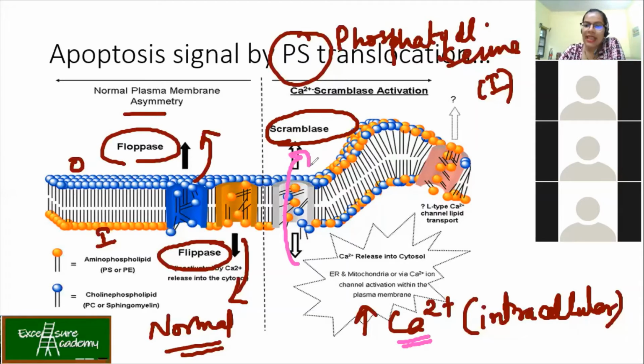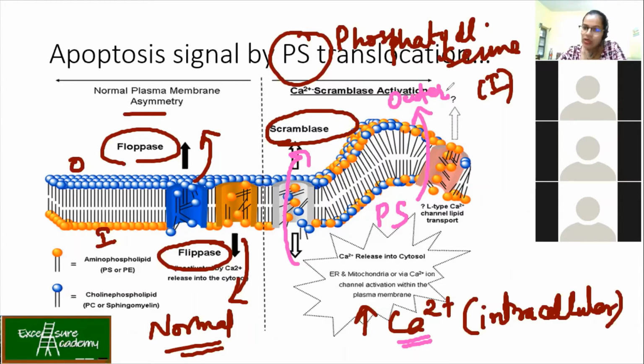Now, this scramblase can take lipids from outer to inner and inner to outer. What will happen during this? This is something wrong, because if the outer and inner lipids are randomly getting exchanged, already we know that on the outer side it is PC and sphingomyelin, and on the inner side PS, PE and PI are present. When all these lipids are randomly moved, your PS goes into the outer membrane.